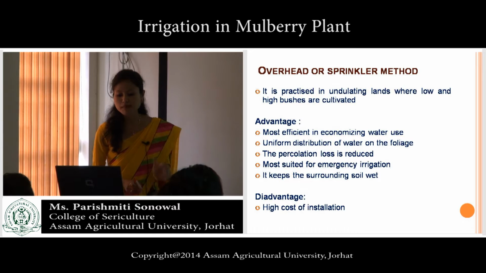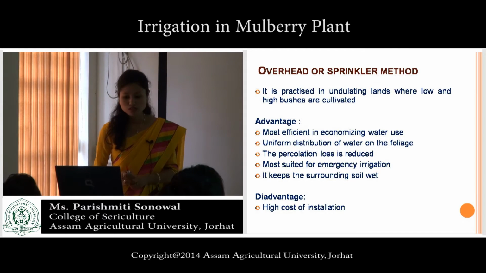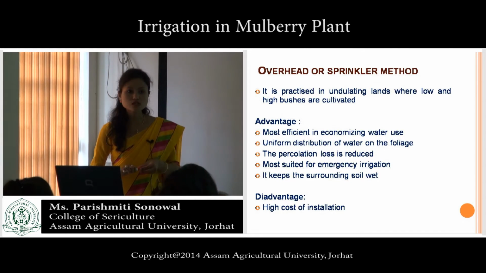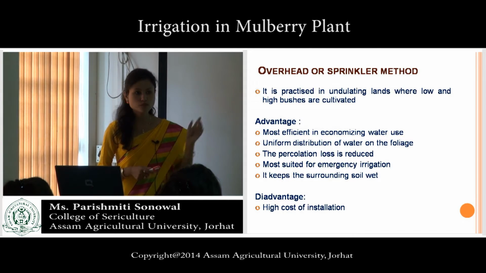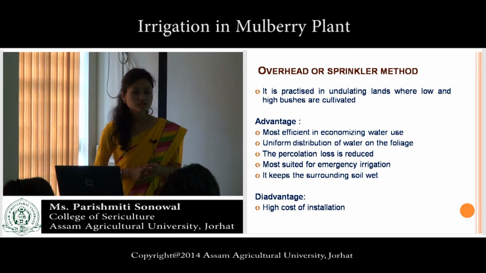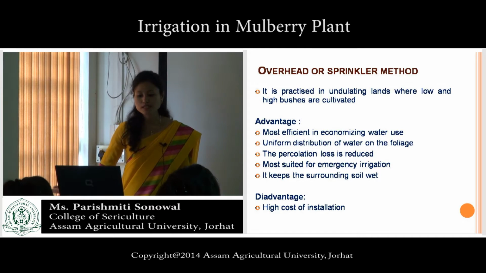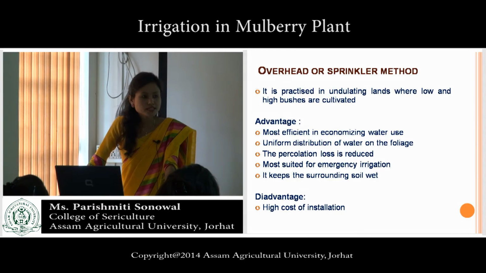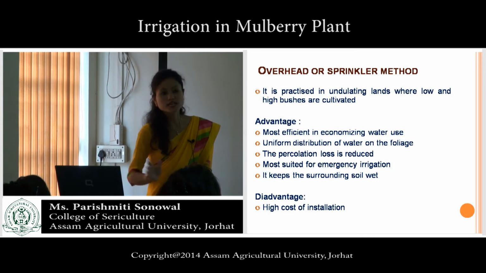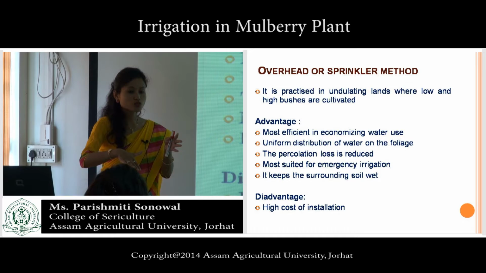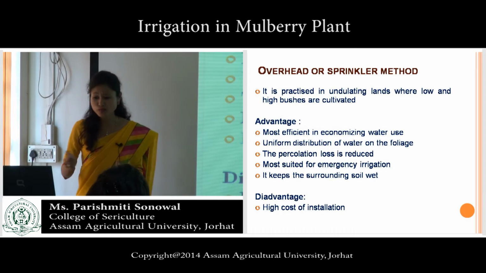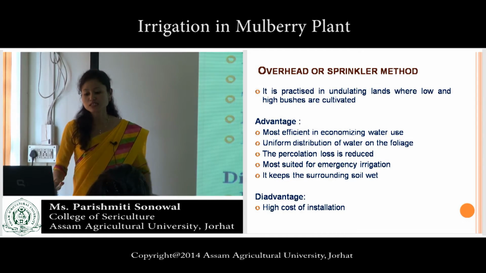Overhead or sprinkler method of irrigation. Have you heard this term? Sprinkler irrigation? This one, mostly in the tea garden, in the orchard. Overhead or sprinkler method. It is mostly practiced in undulating land where low and high bushes are cultivated. You know what is undulating land? Ups and downs. It is called undulating land.